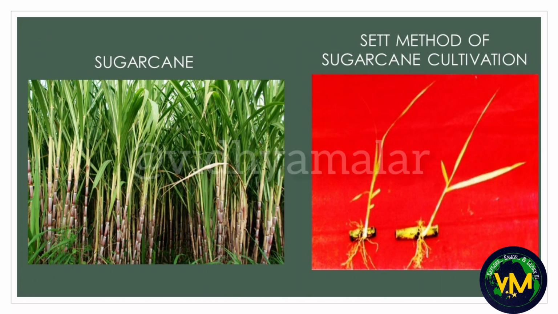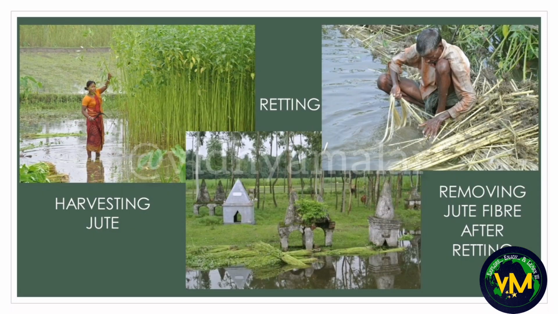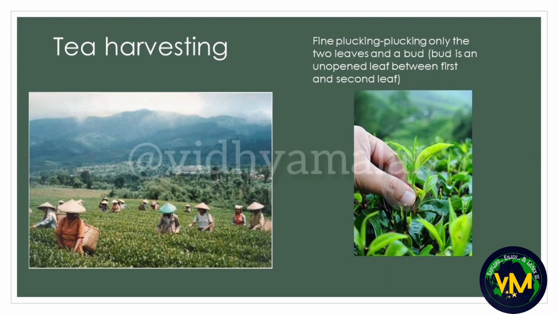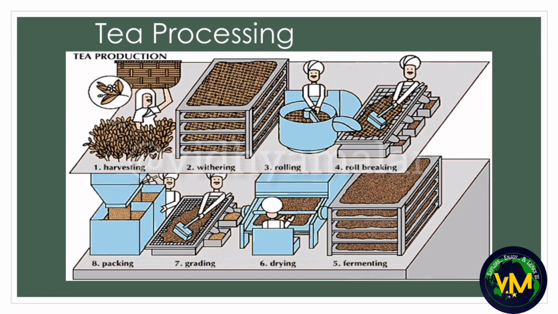Like that, they may ask you for sugarcane, and this is a picture showing you set method of sugarcane cultivation. And coming to jute, this is a picture of harvesting jute, and this is retting, and this is removing the jute fiber after retting. And coming to tea, this is a picture of tea harvesting, and this is a picture of fine plucking, that is plucking only the first 2 leaves with a bud. And this is a picture related to tea processing.